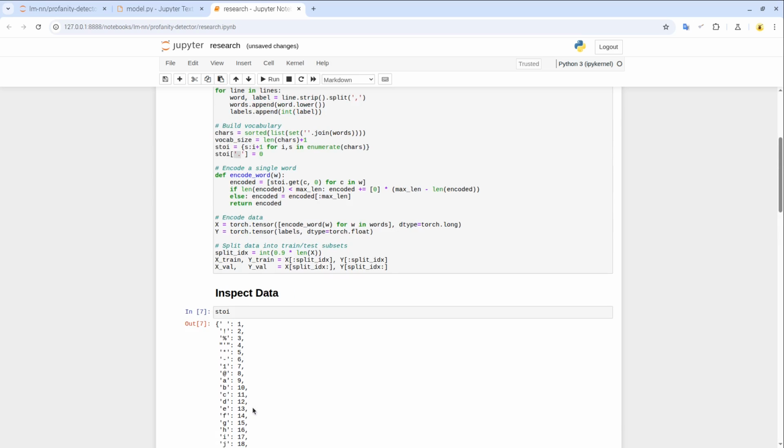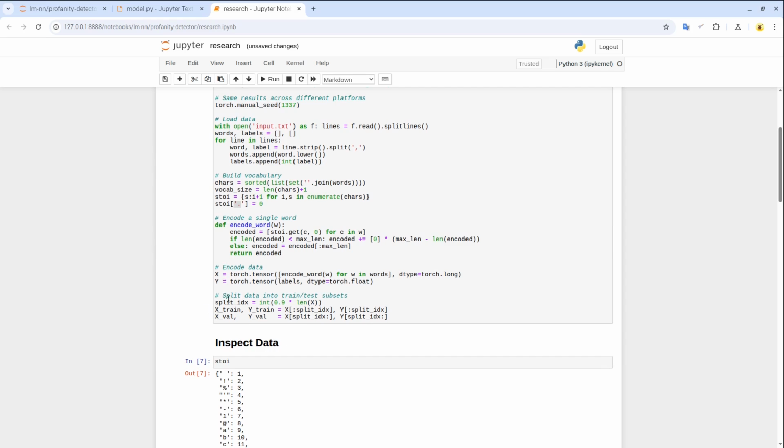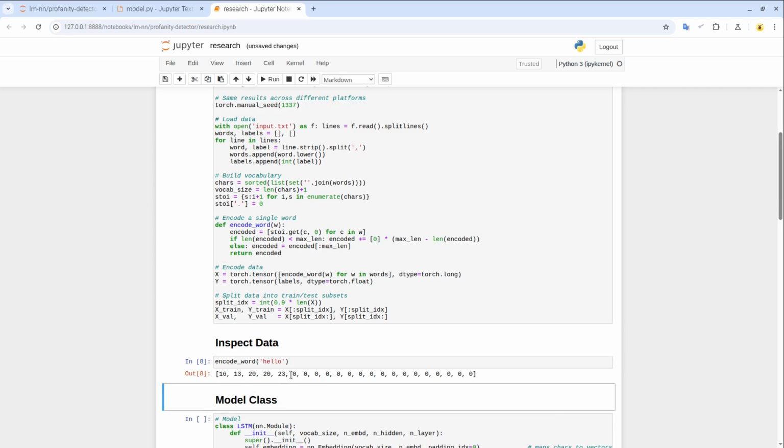These digits later would be translated into a PyTorch tensor. So encode word simply converts all the letters within the given word into this kind of vector. But it also adds padding of 0 so that the eventual length is 22 characters.